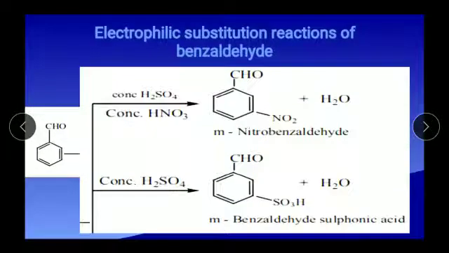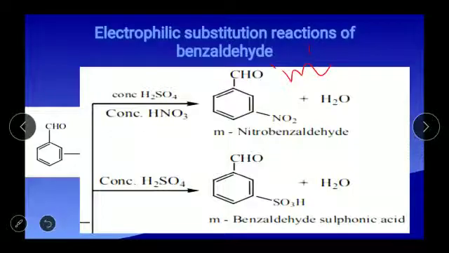Electrophilic substitution reactions of benzaldehyde. Benzaldehyde undergoes electrophilic substitution mostly in the meta position.